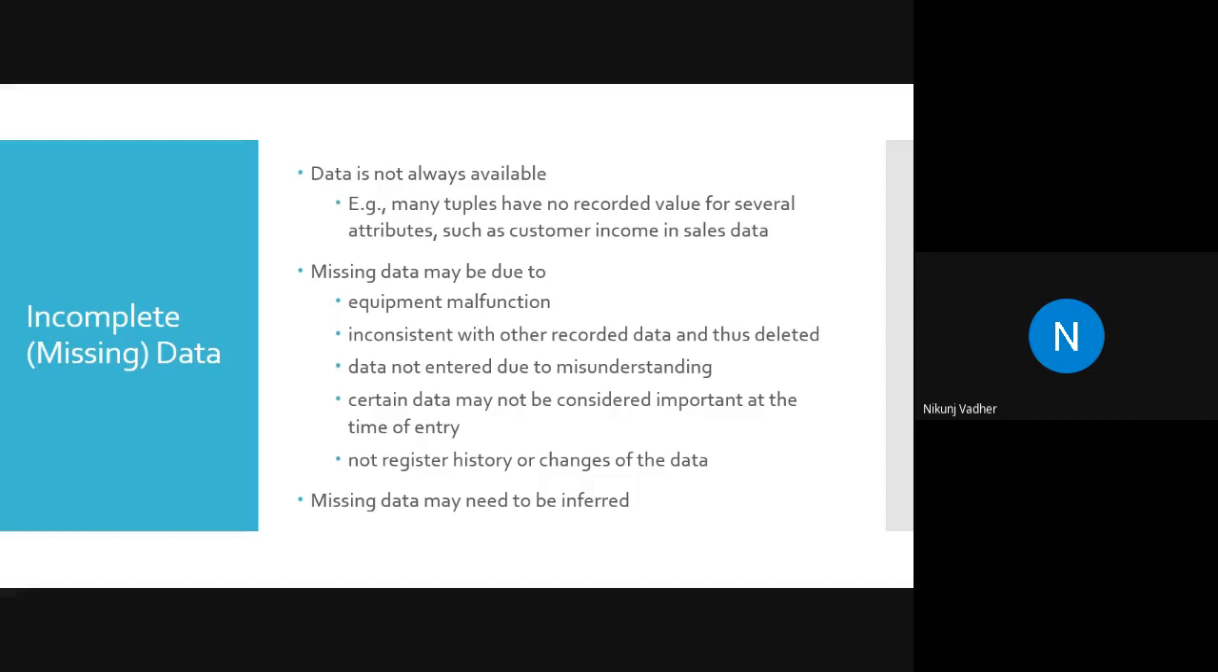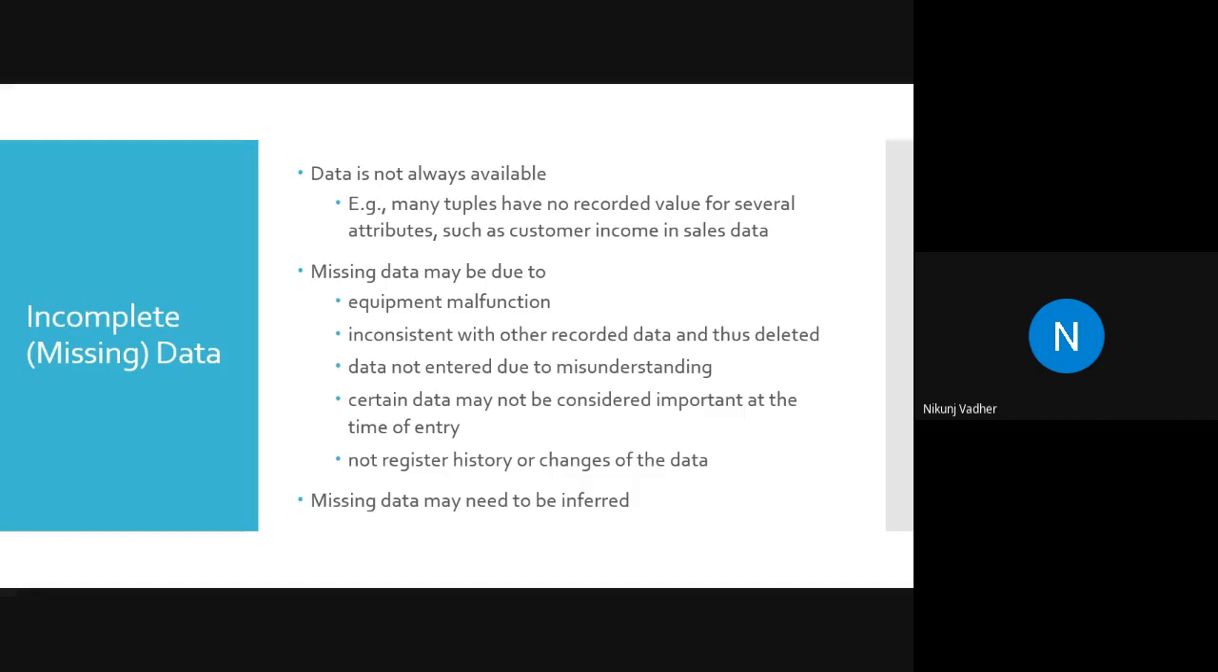For example, many tuples have no recorded value for several attributes such as customer income in sales data, because most of the time customers will not prefer to say their income. They will not prefer to disclose the income or age or date of birth or personal email address. So people will try to avoid giving this confidential detail, or you can say private detail. At that time in the system, the entry will be blank. So that will be a missing value.